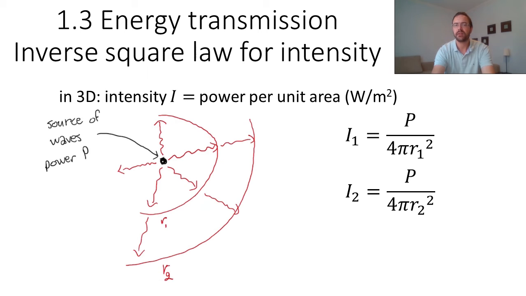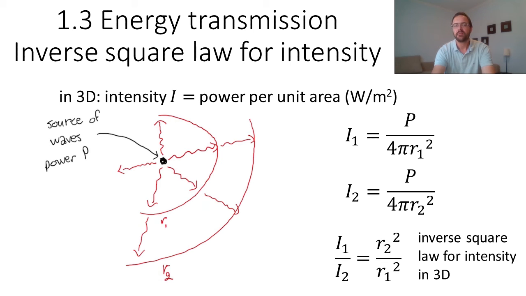Now let's look at this formula for a second. It shows that the intensity decreases with the distance from the source. So the further away you are from the source, the lower the intensity will be. And in 3D, this formula shows that the intensity is inversely proportional to the square of the distance.